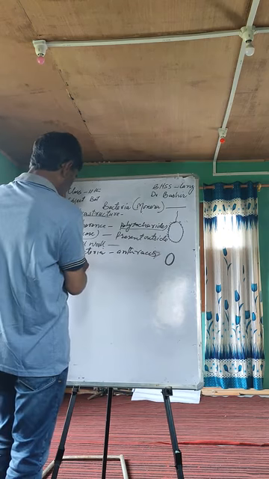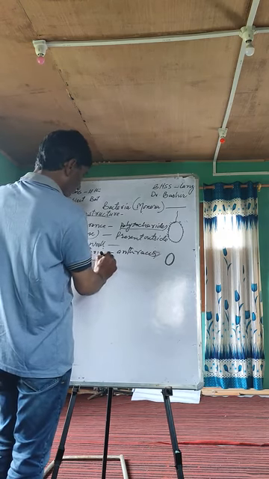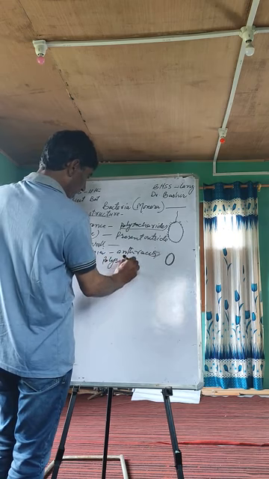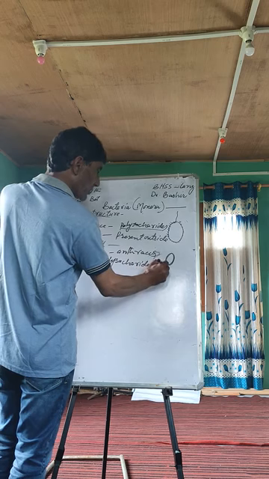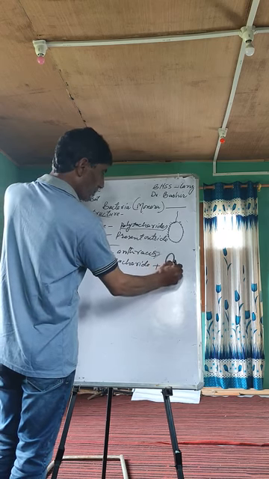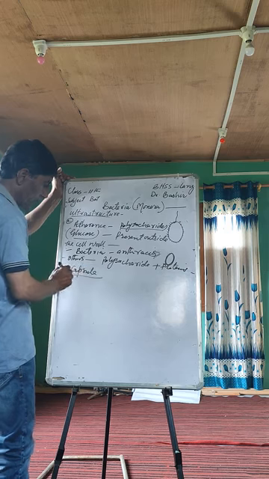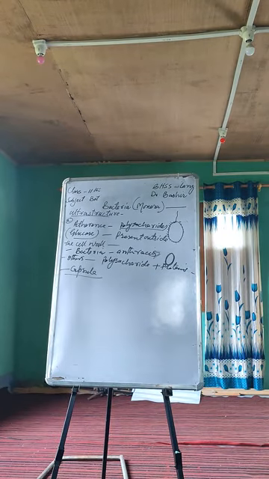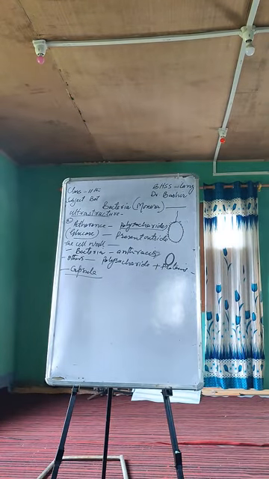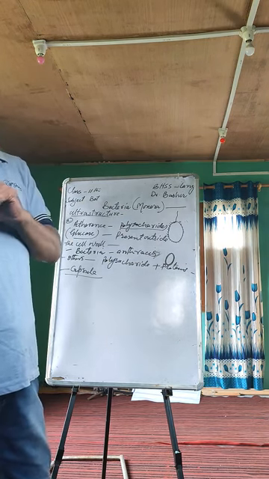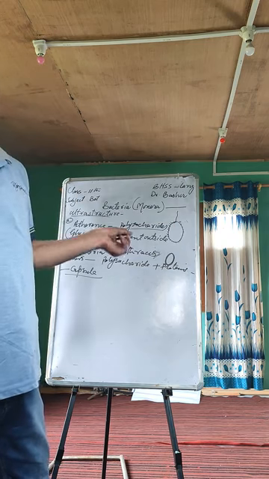But in others, this polysaccharide is mixed with proteins. When it is mixed with proteins, it forms the capsule. It's called capsule. And depending upon the thickness of the capsule, there are two kinds of capsules, a microcapsule or a macrocapsule. These are polysaccharide adherent structures present outside the cell wall. It helps bacteria to tide over the harsh conditions. Whenever the conditions become unfavorable, it helps bacteria to survive.